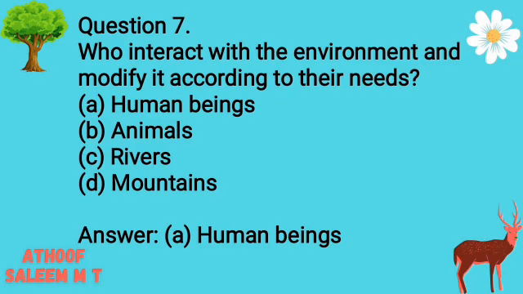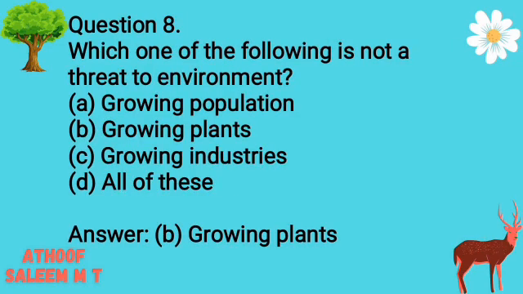Question 7. Who interact with the environment and modify it according to their needs? Options: A. Human beings. B. Animals. C. Rivers. D. Mountains. Answer A. Human beings. Question 8. Which one of the following is not a threat to environment? Options: A. Growing population. B. Growing plants. C. Growing industries. D. All of these. Answer B.